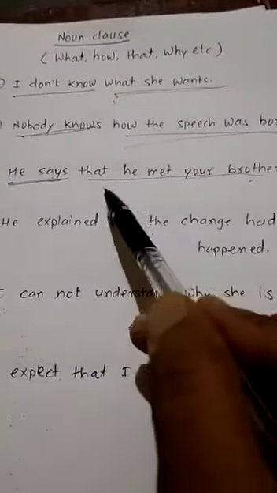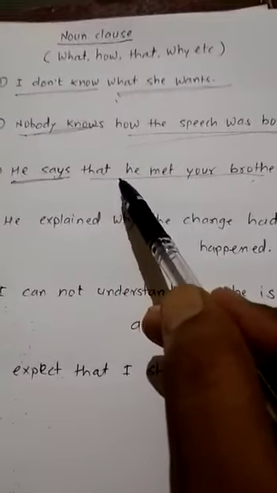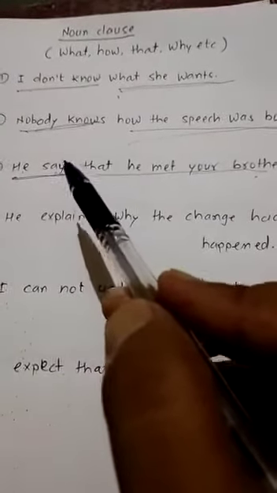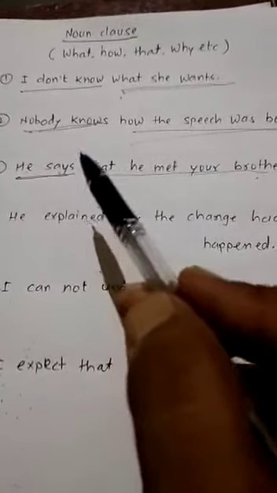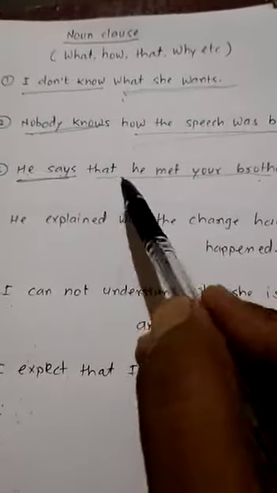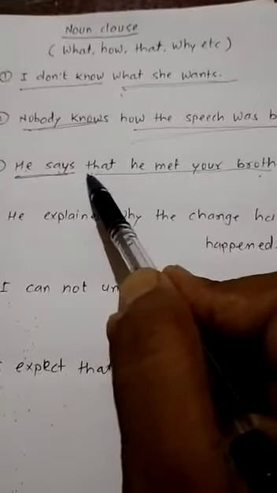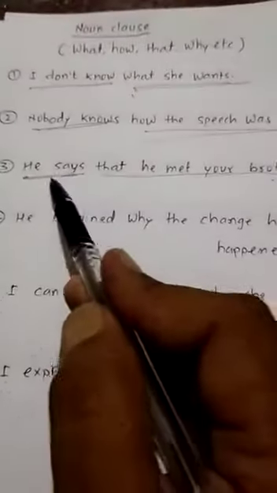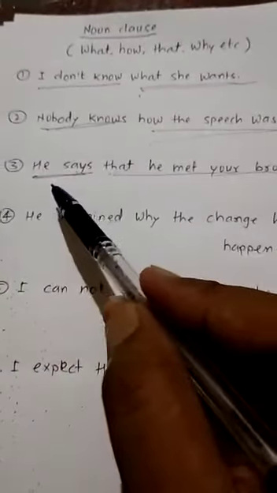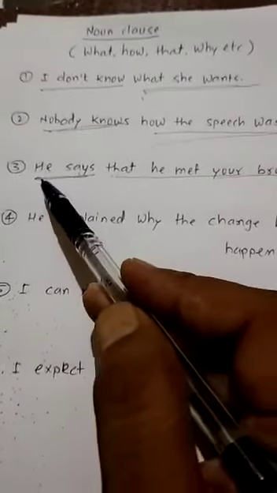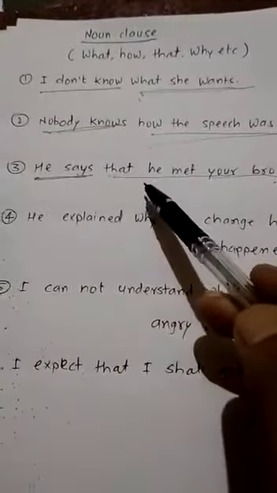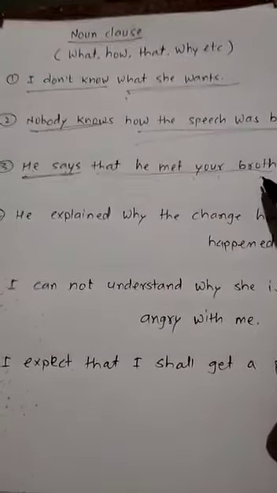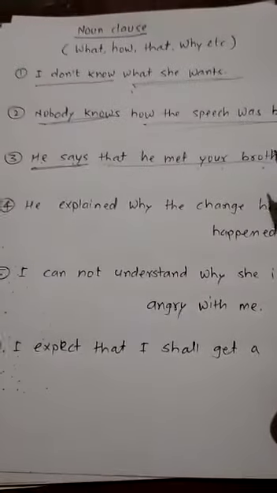If you get the answer after framing a question to the main verb, this subordinate clause is an example of noun clause. So while writing the answer: main clause, he says; subordinate clause, that he met your brother.